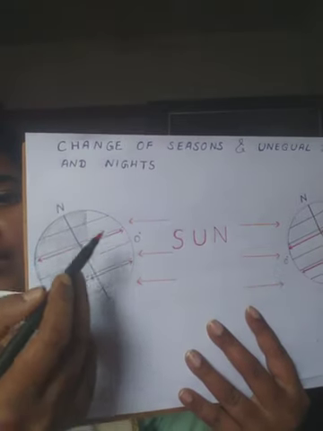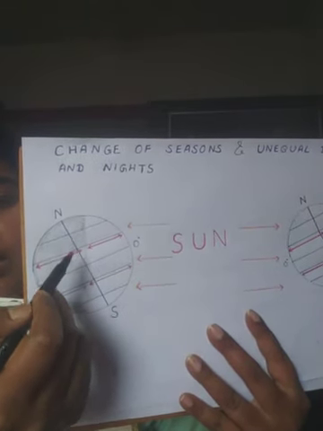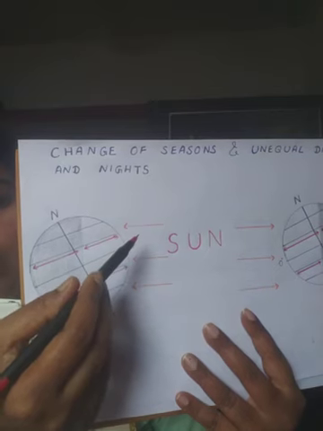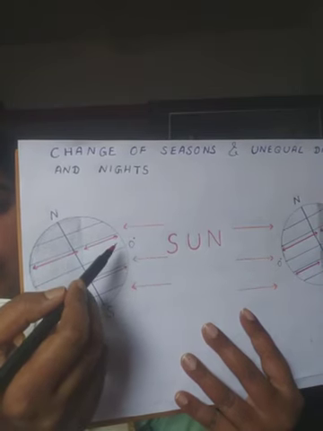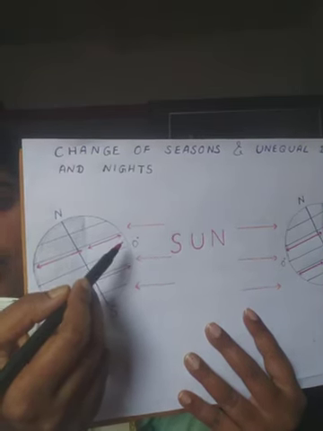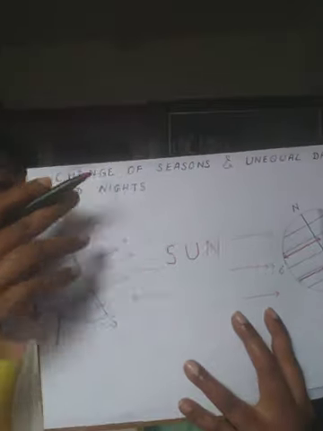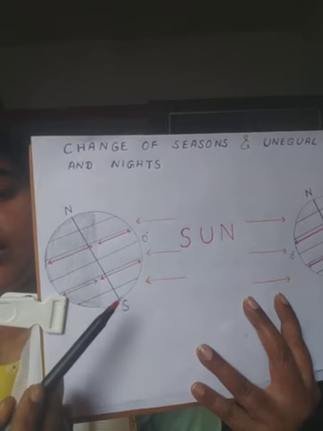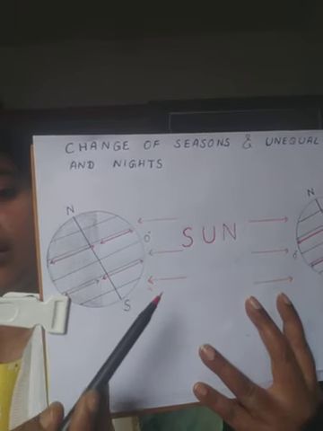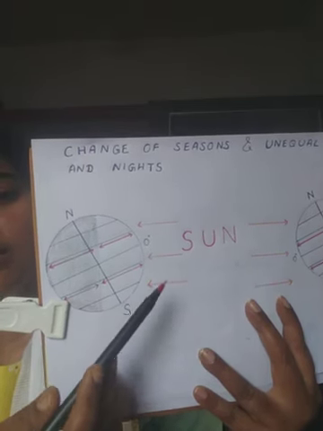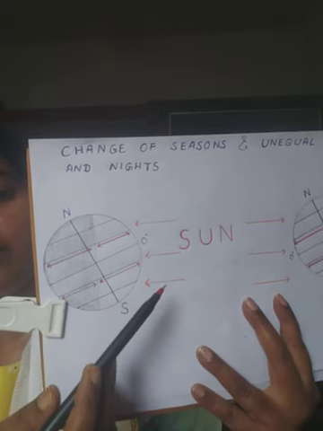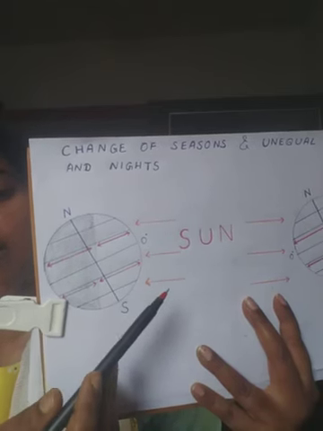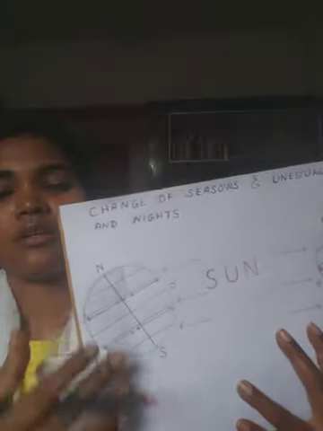Similarly here, as northern hemisphere is tilted away, the altitude of the midday sun will be higher in the northern hemisphere, and the southern hemisphere, as it is inclined towards the sun, the height of the midday sun will be at a lesser height, altitude.